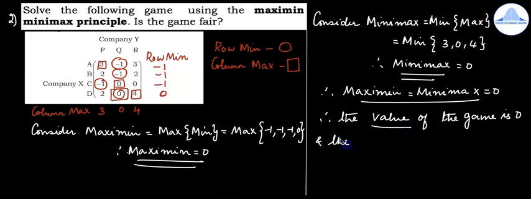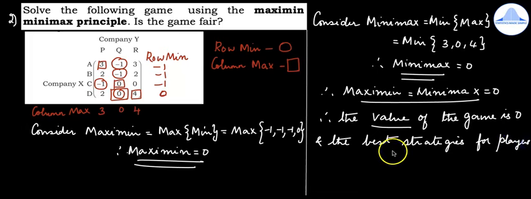and the best strategies for players A and B are, so see the payoff matrix here. This is the saddle point and the value of the game is 0.